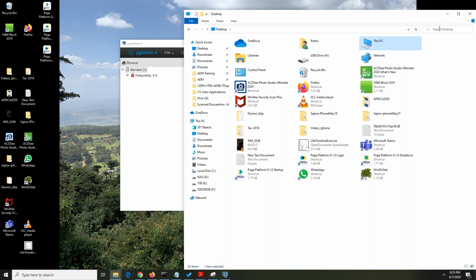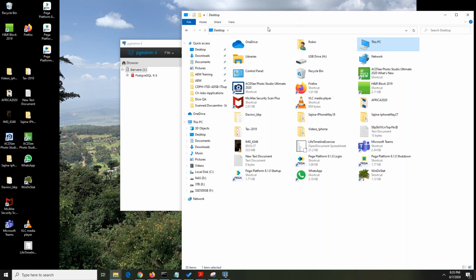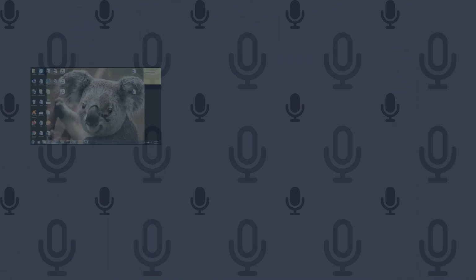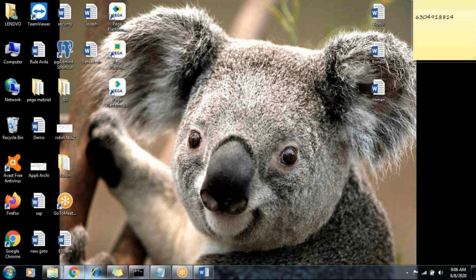The spreadsheet table, that is a missing file. We will see next class, then I will explain that. I will send that file, or otherwise we can find out from the people. There is another way to connect to PostgreSQL. Then we will see that in the next class. Not able to find that file. We will see next class how to connect.